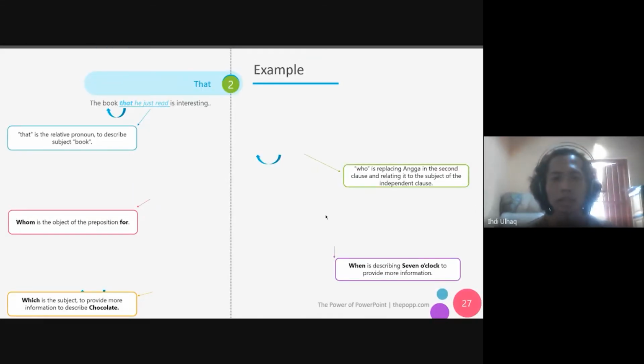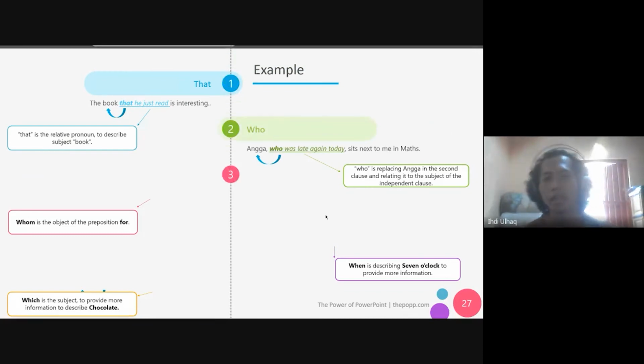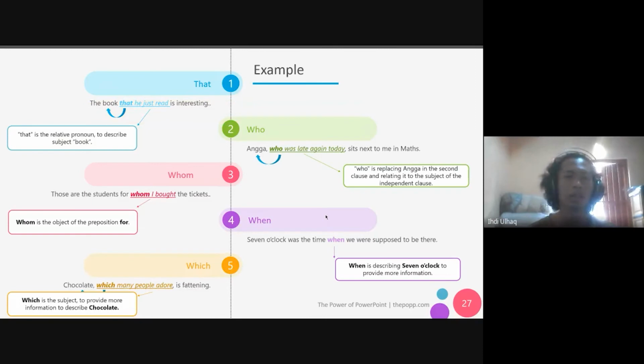Then we got examples of words that will be met in adjective clauses. We got that, we got who, we got whom, we got when, and which. Beginning with that: the book that he just read is interesting. That is the relative pronoun to describe the subject, book. Then we got who: Angga, who was late again today, sits next to me in math.